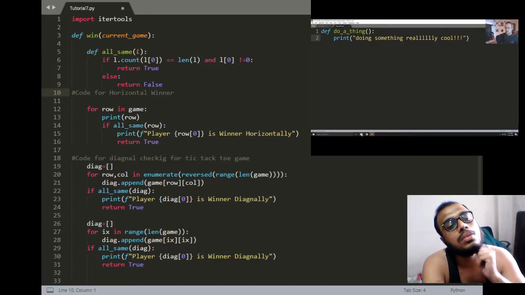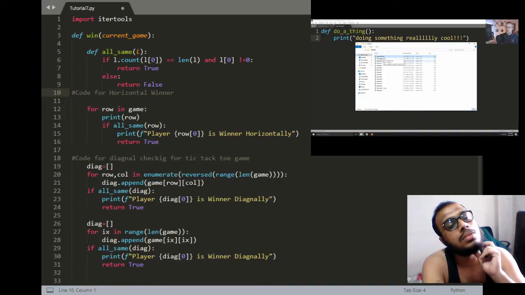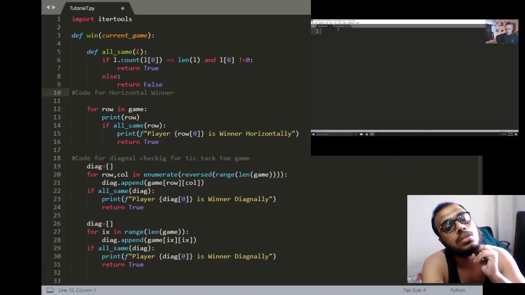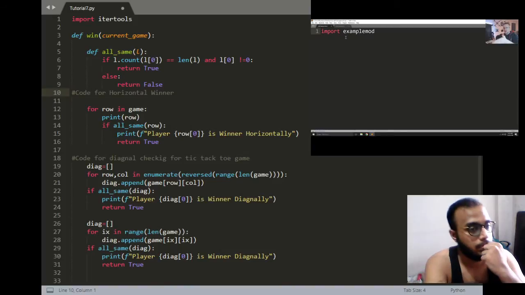Keep in mind, example mod is in the same directory as our testing grounds. So now coming into testing grounds, we can import example mod. When you import something, it's going to look for it in three places. It's going to look locally, it's going to look in your standard library location, and then it's going to look in your third-party library location, which is in your Python installation, then lib, then site-packages. It should be in there. I might have that wrong, but I'm pretty sure that's the path.